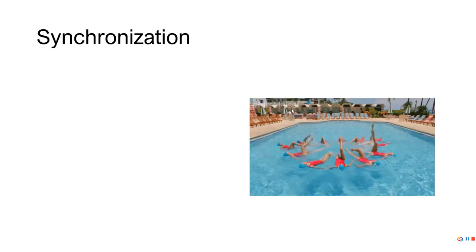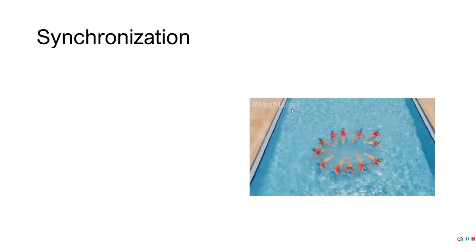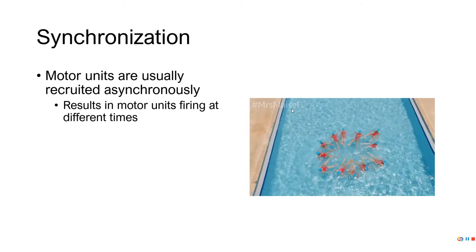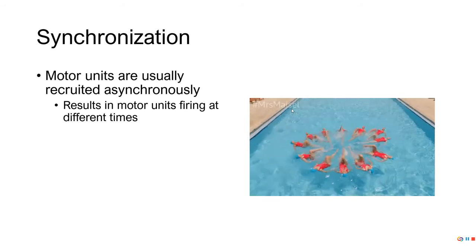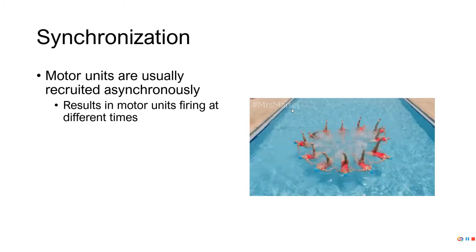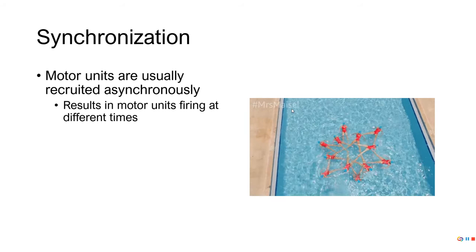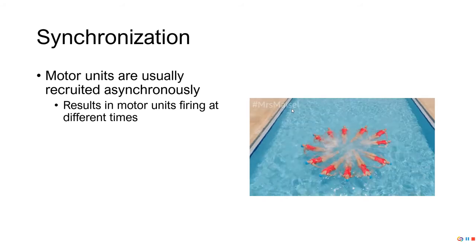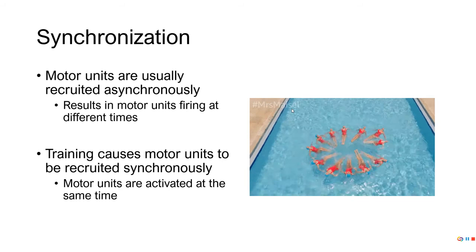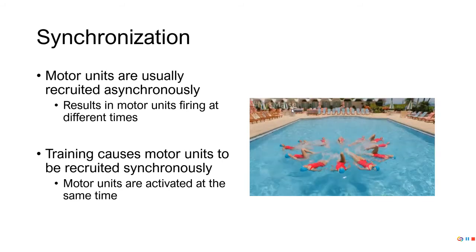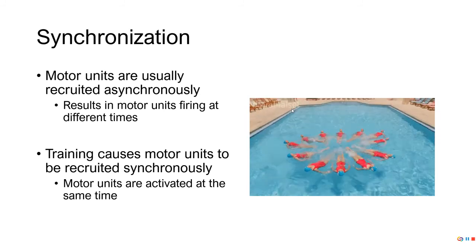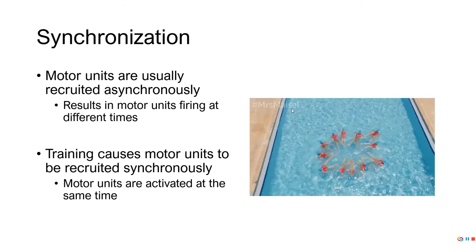So to start off, synchronization. What is synchronization? Well, generally speaking, we don't recruit motor units all at the same time. This is referred to as asynchronous recruitment. As a result, you've got different motor units firing at different times, which will actually limit force production, right? Going back to that tug of war analogy, if I want to generate the most force, I need everybody on my team pulling at the same time. After training, our brain learns how to fire motor units synchronously. So now the whole tug of war team is pulling at the same time. They can generate more force.